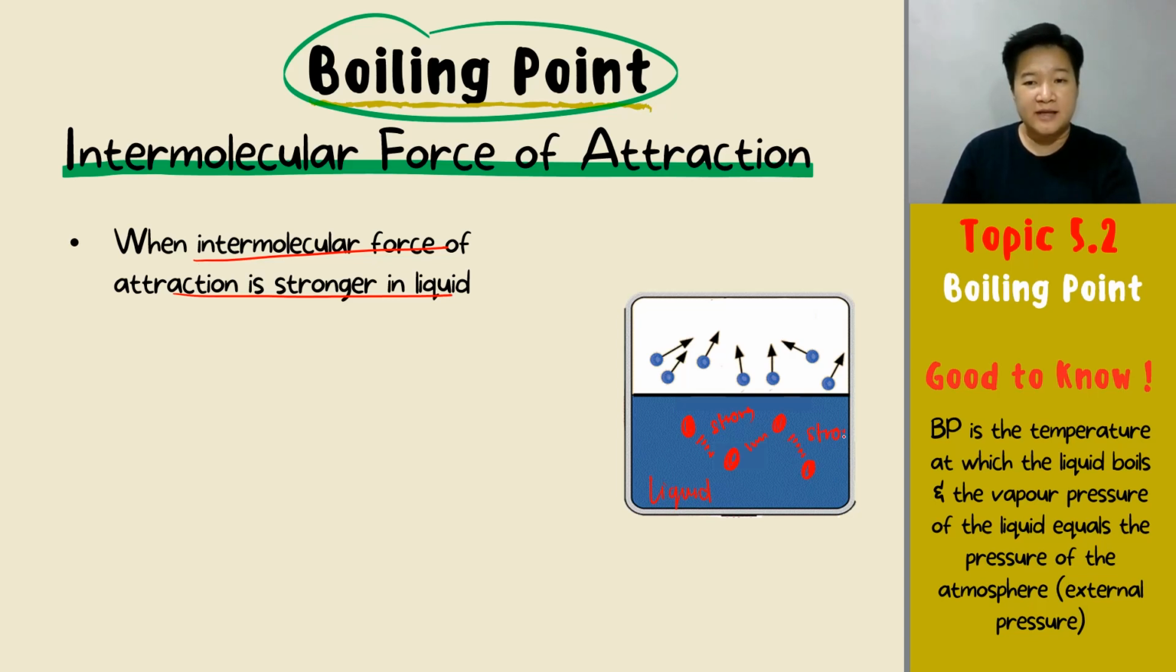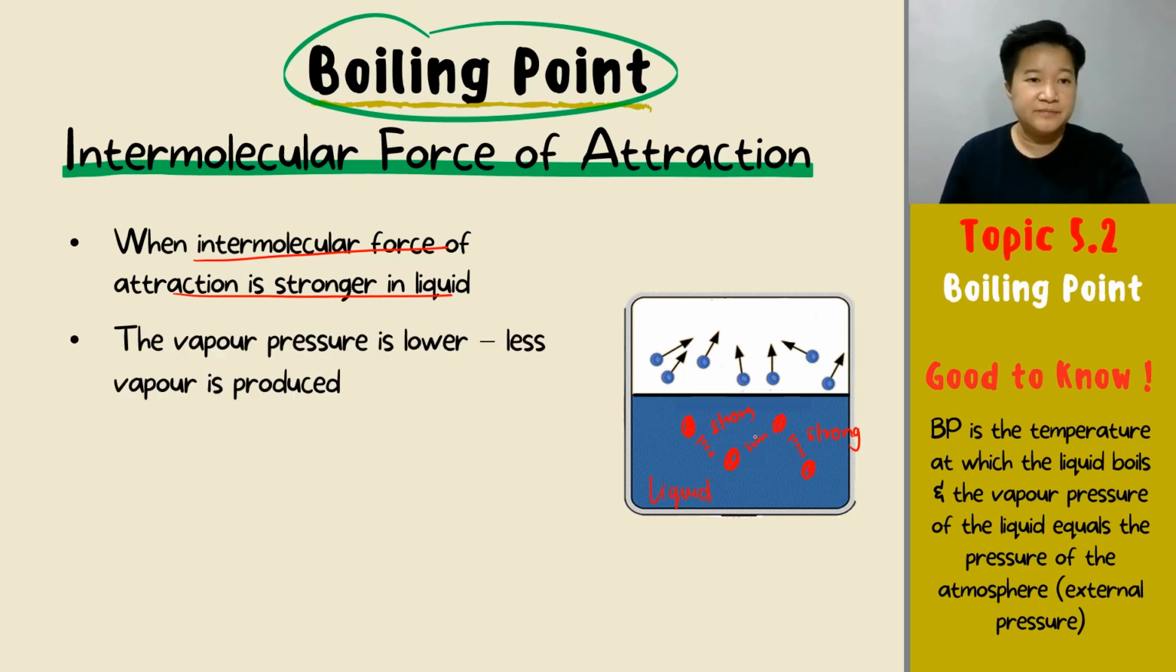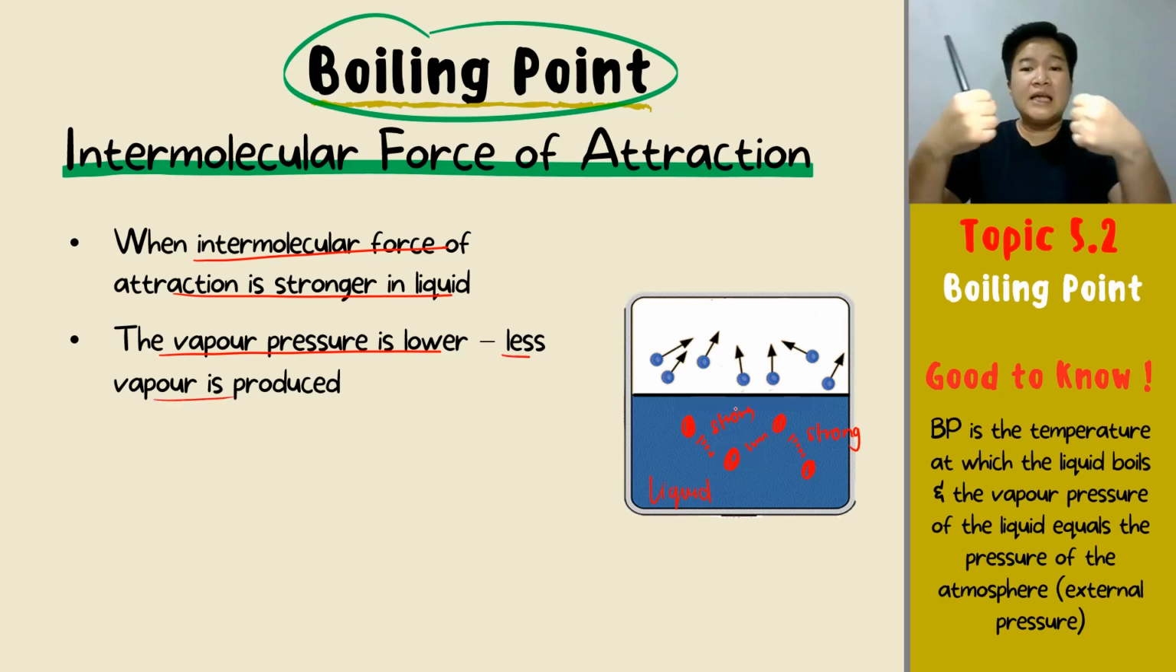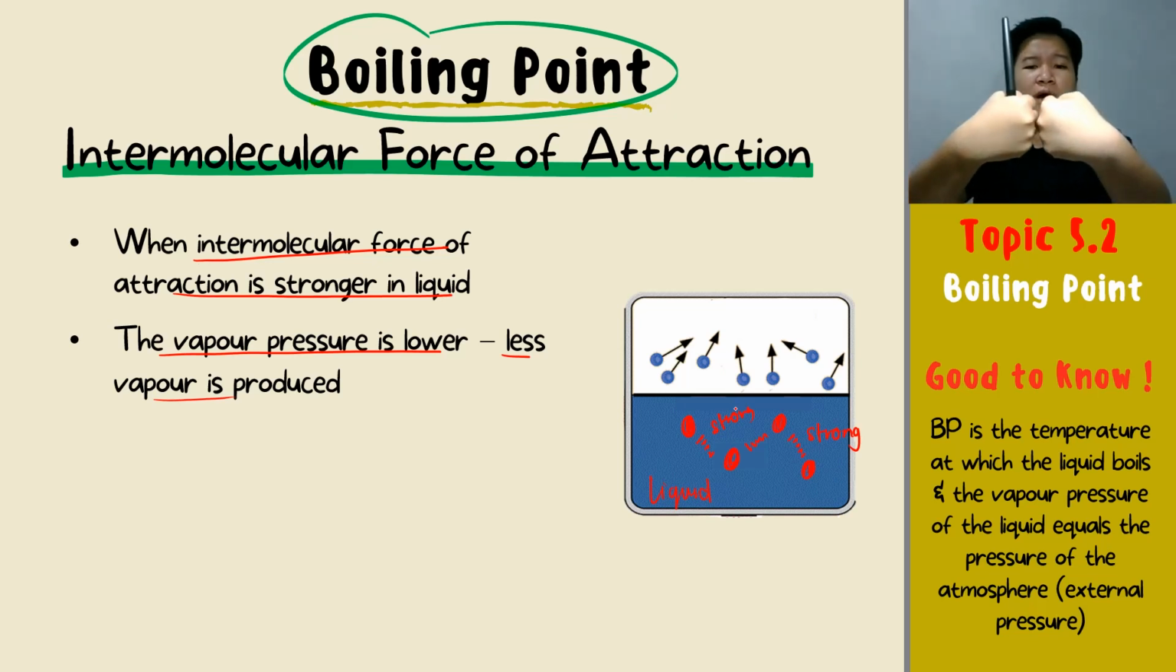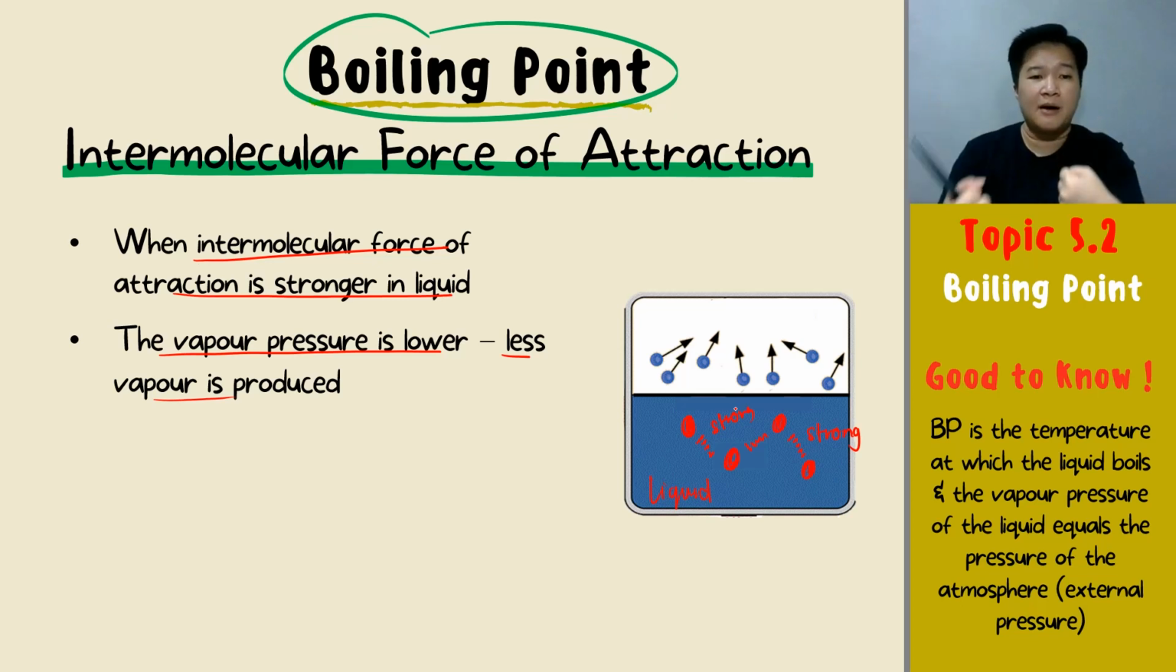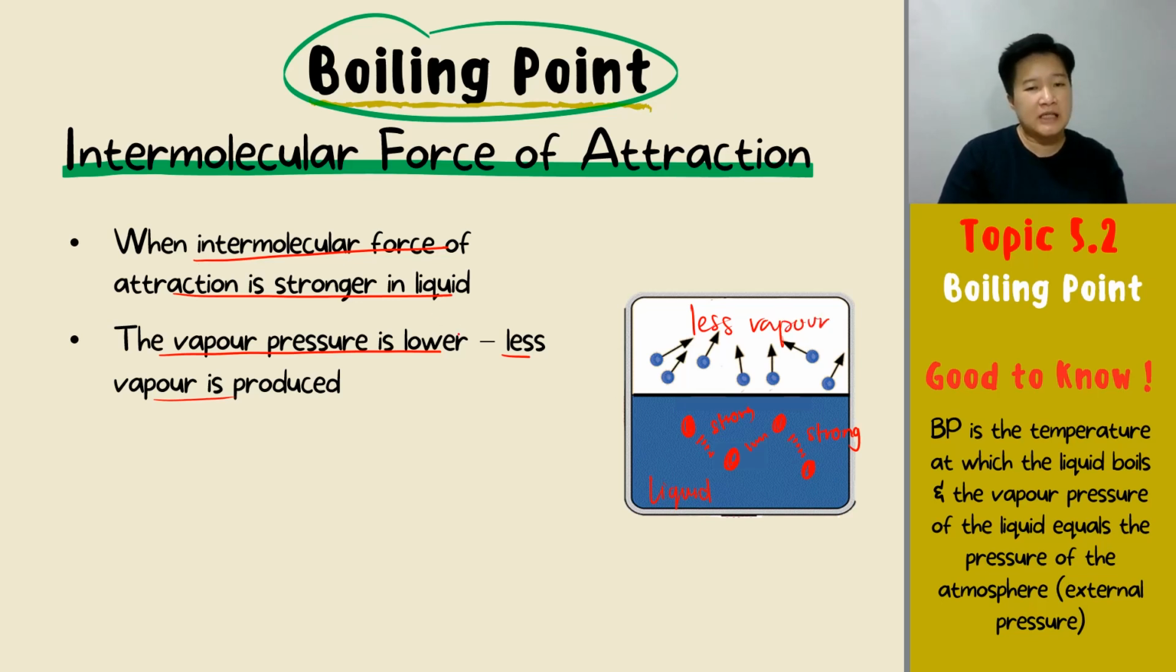So when this is extremely strong, what will happen? The vapor pressure will be extremely low because less vapor is produced. Very simple. When the liquid molecules are holding very, very strong, you have a stronger force of attraction. When they're holding very strong, it's very hard for the molecule to overcome the strong forces. So it's very hard to escape and become vapor. So when you have less vapor over here, your vapor pressure will definitely decrease.